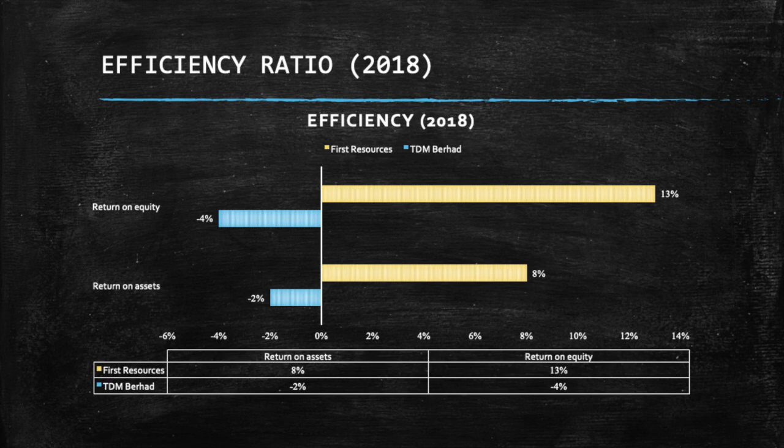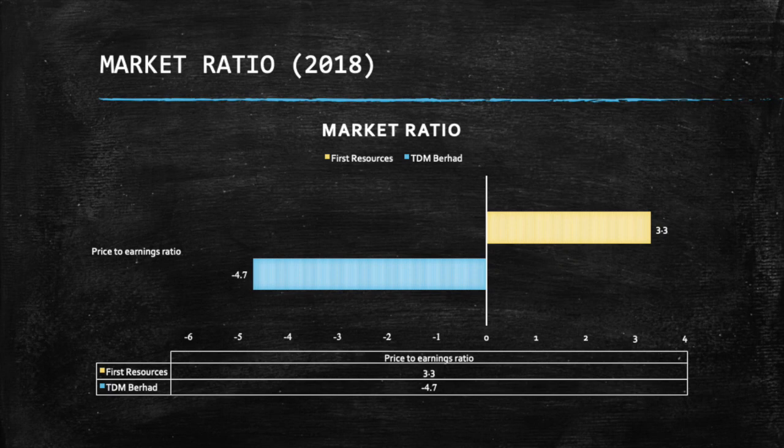For First Resources Limited Company, the return on equity results indicates that for every $1 of equity that is made available to the firm or that the firm invests in, the management of First Resources Limited is able to generate return after tax of 13 cents. Additionally, the return on assets indicates that for every $1 of assets that is made available to the firm, the management of First Resources Limited is able to generate a return after tax of 8 cents. This must be matched against the results of other firms for one to conclude the efficiency of the management of the firm. Last but not least, market ratio.